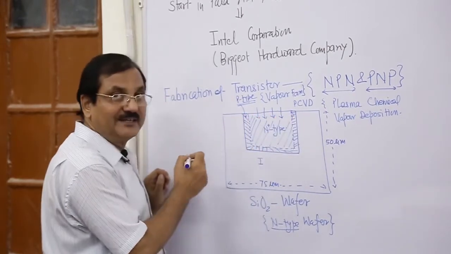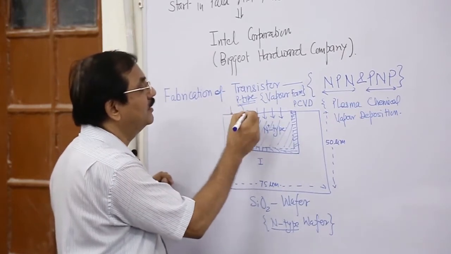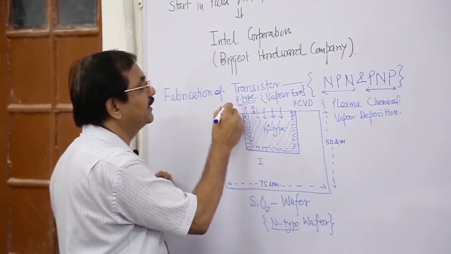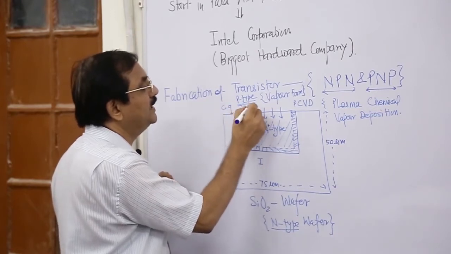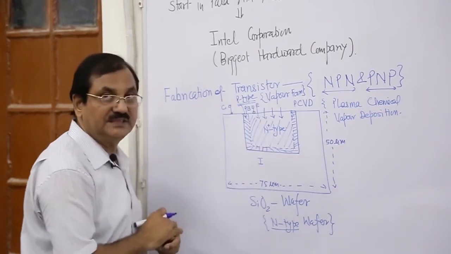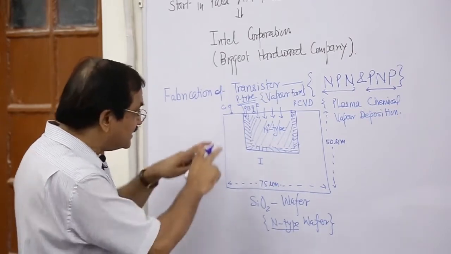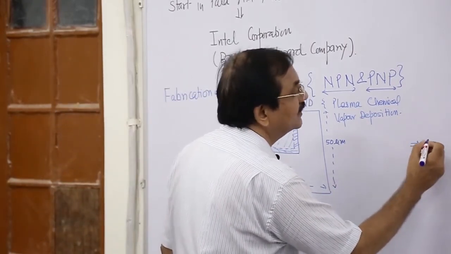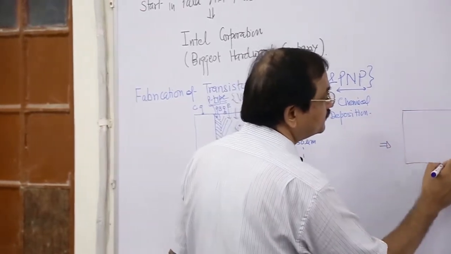So we have three terminals, terminal 1, terminal 2, and this is terminal 3. We have three terminals, C, B, E. These three terminals are something like this.